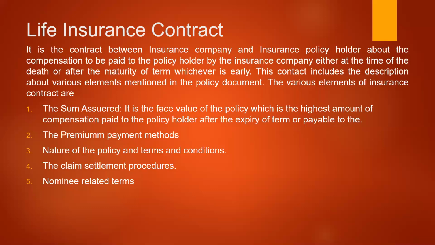So the policy document is the base of the contract and evidence of it, a written contract between the insurance company and the policy holder. And the last one is the nominee related terms. Nominee related terms in the sense, in certain kinds of insurance policies, the nominee is paid certain kinds of benefits. So the nominee is the person to whom the compensation has to be paid if the policy holder dies.